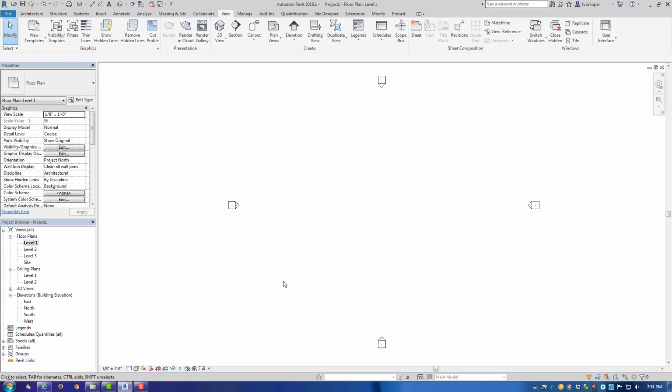I'm going to go ahead and delete that. Moving on to elevation views, again you can see that Revit has 4 elevations that come by default, the north, south, east, and west elevations.